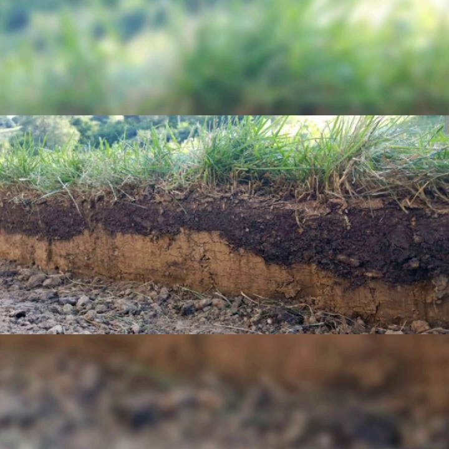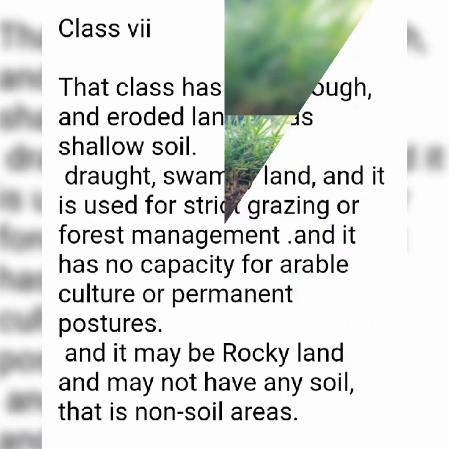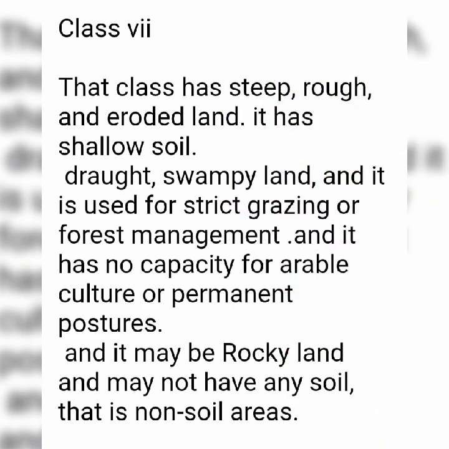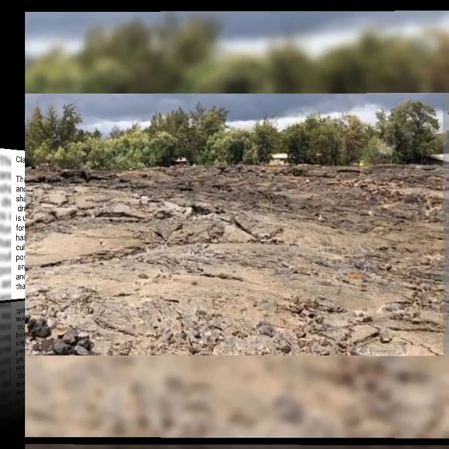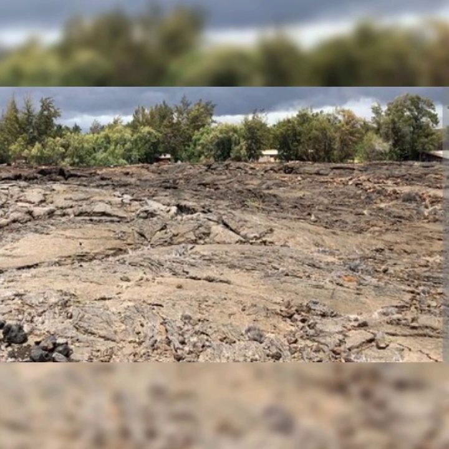Class 8. This kind of land is very rough and not suitable for woodland or grazing and it is reserved for wildlife and wasteland. So how are lands classified? What are the bases for classification? The bases are whether the soils are well managed or not, whether the land requires improvement or not, and what kind of crop production the land is suitable for.